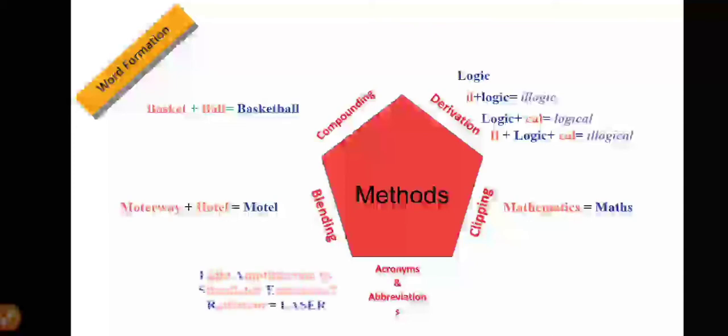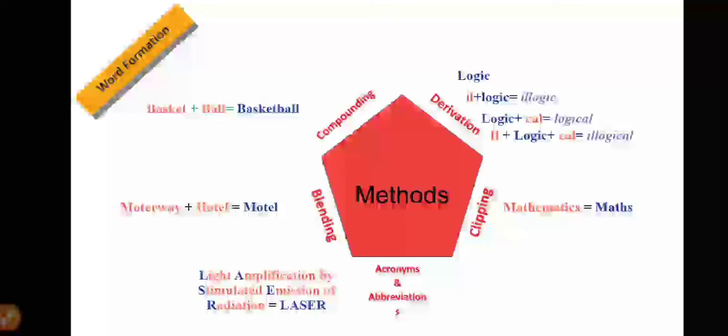For example, take a word like laser. Laser is coined out of a lengthy statement: light amplification by stimulated emission of radiation. Here, the first letter of each word is taken and we coined a new word, laser.